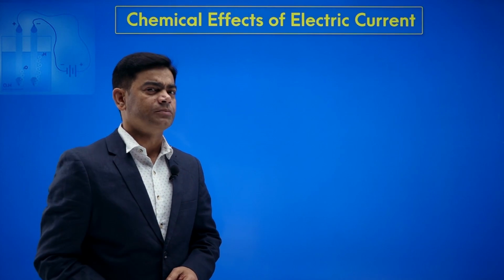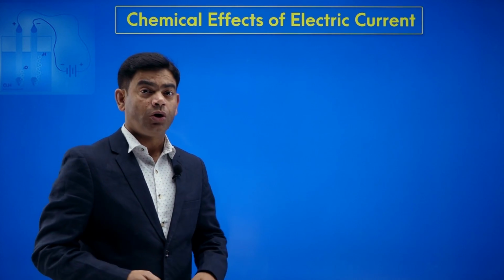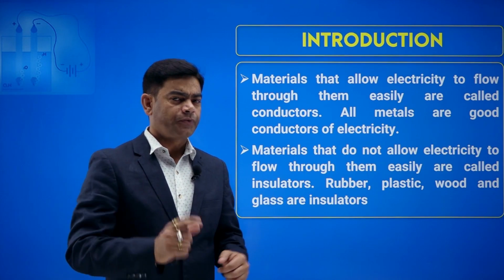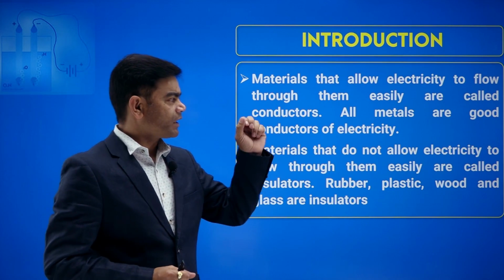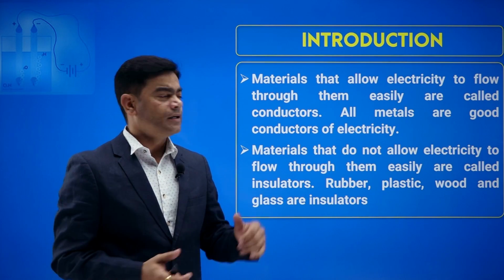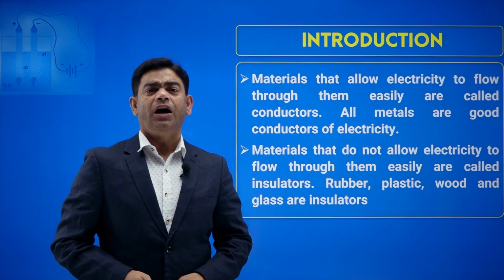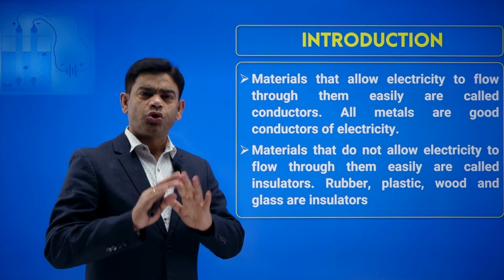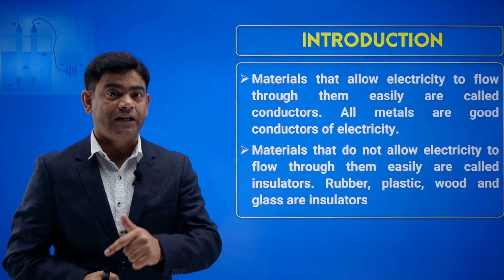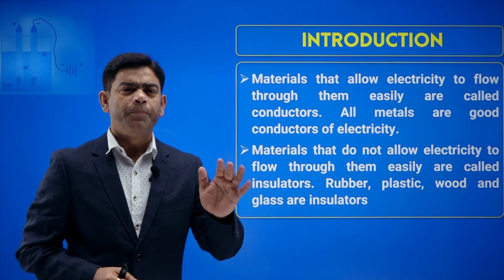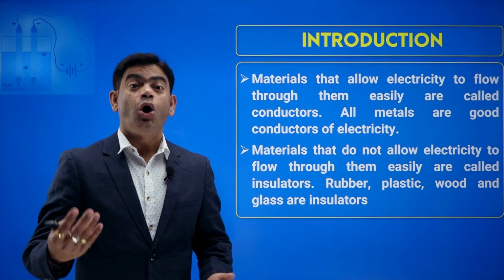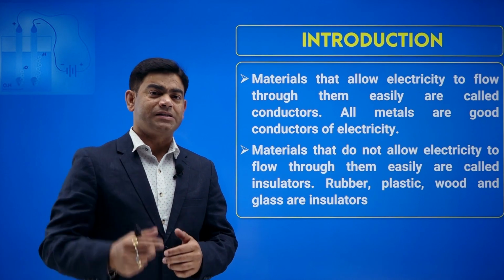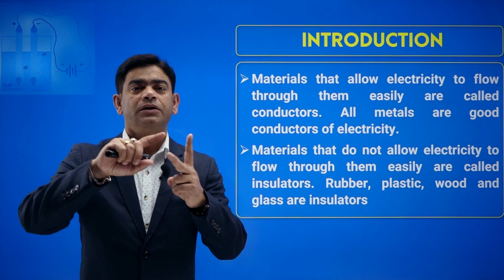Okay, so before proceeding, let's recap a few terms for this chapter or for this topic, some of the things which we should know. First, let's talk about conductors and non-conductors. So you know that materials that allow electricity to pass through them are called as good conductors, and those which do not allow the electric current to pass through them are called as poor conductors, bad conductors, or insulators also. Okay, so this way we can classify a substance into two parts: conductors, non-conductors.